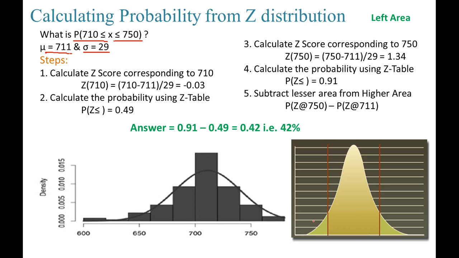Now when I am interested in the area between, and because my Z table only gives me the probability towards the left area, what I have to do? I have to first calculate the probability, that is the area from this point, which means technically this 710 is somewhere here, and 750 is here. So I am interested in this area, right?